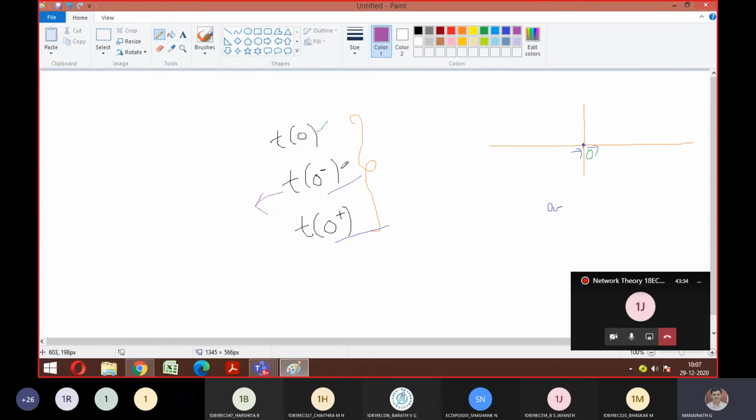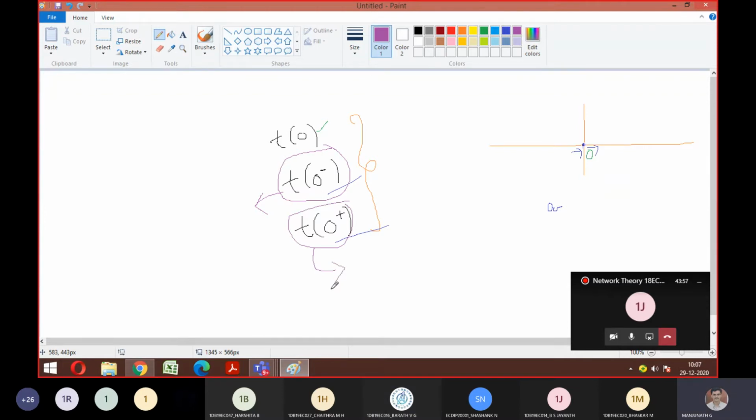So still it has not changed, but it is going to change. That is the meaning of t of 0 minus in this initial condition category. Is it clear with this first point, everyone?